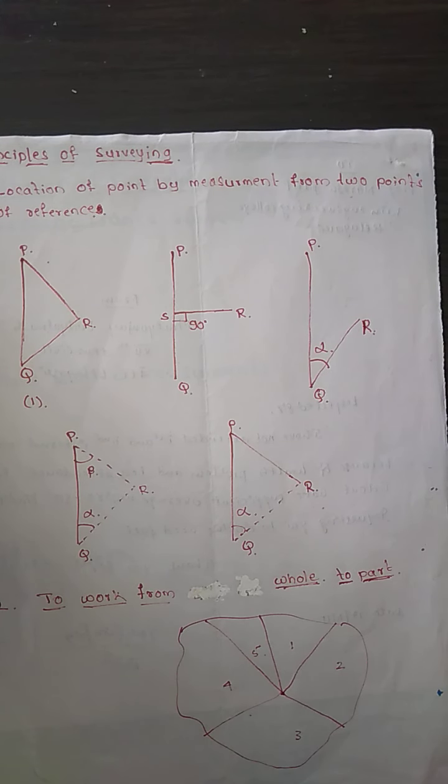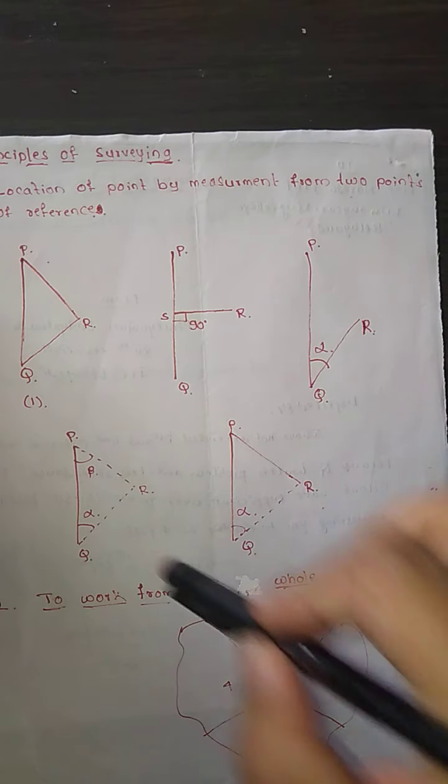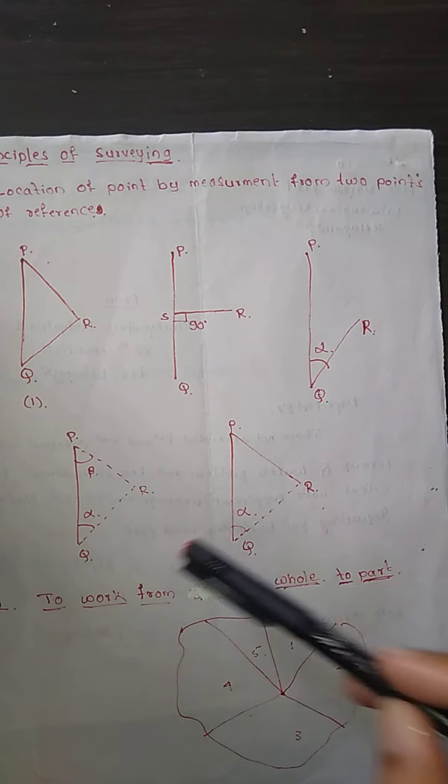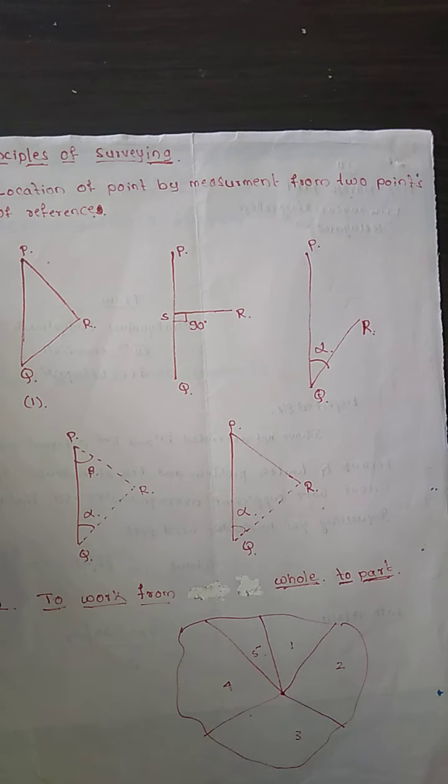In the fourth method, what we are going to do is measure the angles RPQ and PQR, but not the distances QR and PR, and from that we are going to locate the point R. Then the next is the angle RQP and the distance PR are measured, and the point R is plotted either by protracting an angle and swinging an arc from P. This is measured, and we swing the arc from P, and then we join it.